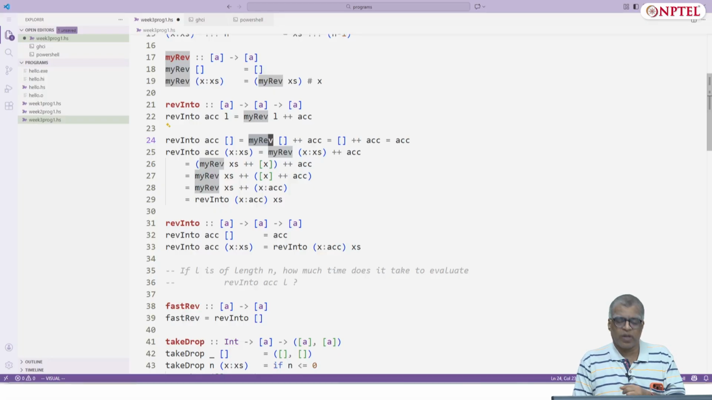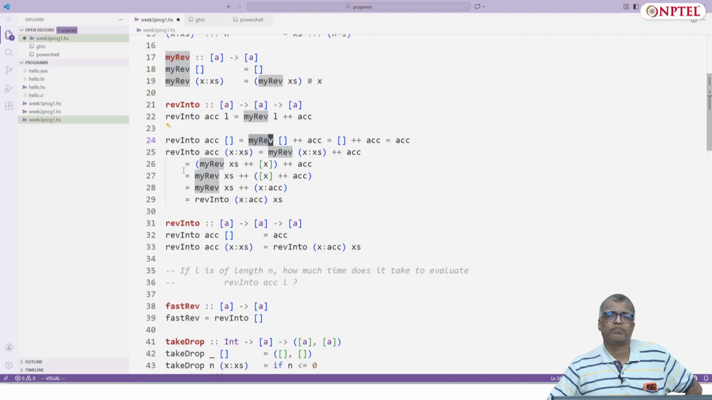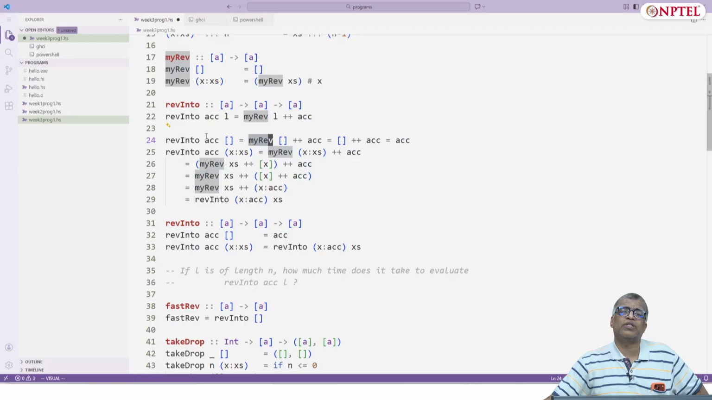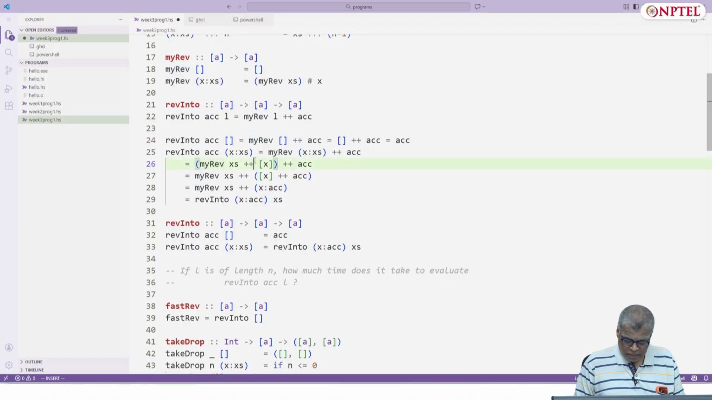referring to my reverse. Because we are doing this whole exercise so that we can improve the performance of my reverse. What about reverse into an accumulator of x colon xs? Let us figure it out. It is just expanding the definition of reverse into, it is my reverse of x colon xs plus plus the accumulator. But my reverse of x colon xs is nothing but my reverse of xs hash x, let me say now.